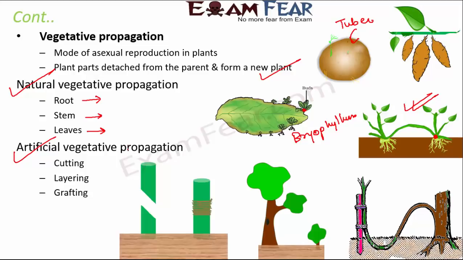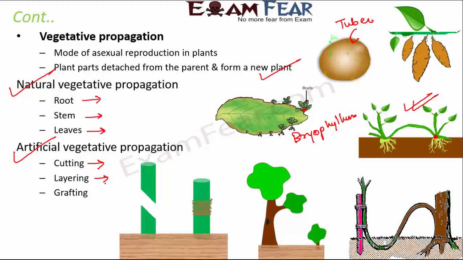Now let's talk about artificial vegetative propagation. The first way to artificially propagate plants vegetatively is cutting. That means you cut a part of the plant and then you put it in the soil, take care of it, and it gives rise to a new plant. For example, stem cutting in case of rose. You cut a stem of a rose plant, put it in the soil, water it regularly, and it gives you a new plant. Similarly, root cutting in case of dahlia. You take a root, put it in the soil, take care of it, and it gives rise to a new plant. So that's cutting.